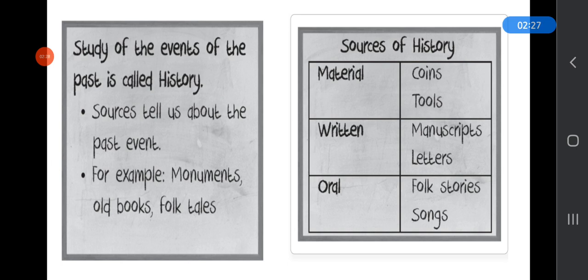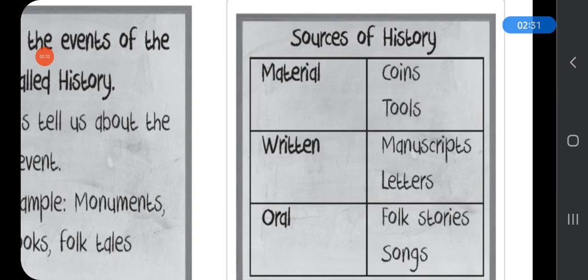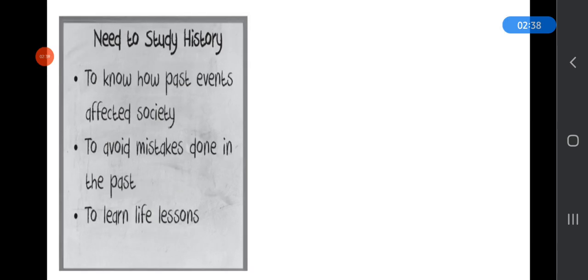For example, monuments, old books, folk tales. The different sources of history are material sources, written sources and oral sources, and you can see examples also. And why do we need to study history? To know about the past, to avoid the mistakes done in the past, to get an idea about inventions, and to know about our past generations. We study history to learn life lessons.